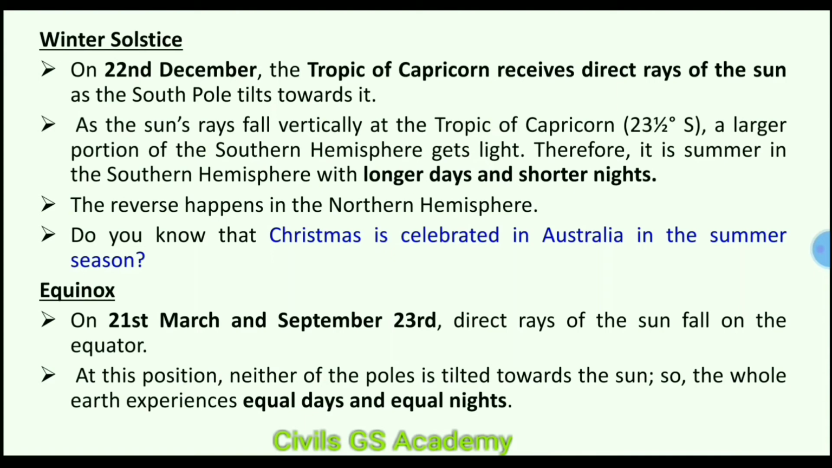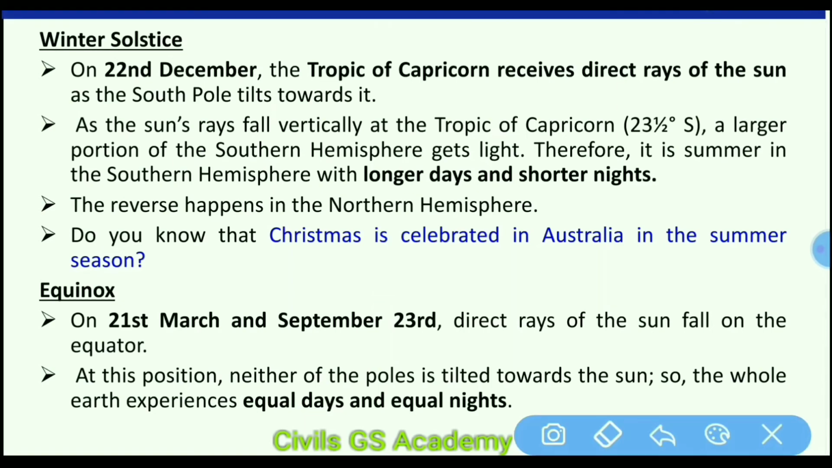Now we discuss equinox. On 21st March and 23rd September, direct rays of the sun fall on the equator. At this position, neither of the poles is tilted towards the sun. So the whole earth experiences equal days and equal nights. You should remember these dates, 21st March and 23rd September. These are dates of equinox. Means on these two particular dates, days and nights on the whole earth are equal.